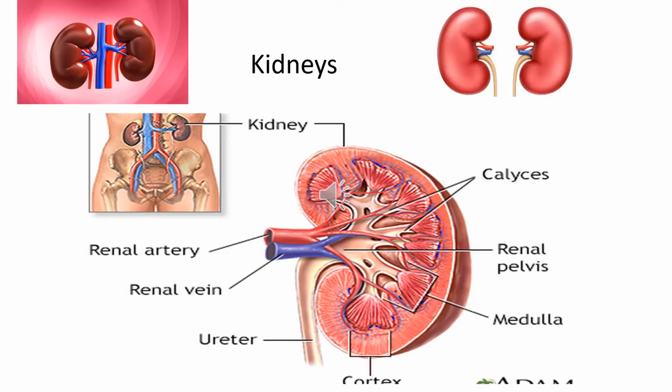Now let us discuss kidneys in detail. The kidneys are the main part of the excretory system. These are bean-shaped reddish-brown organs that lie in the abdominal cavity, one on either side of the vertebral column. The right kidney is located slightly lower than the left one. Each kidney weighs about 150 grams. The length of both the kidneys is about 10 centimeters.